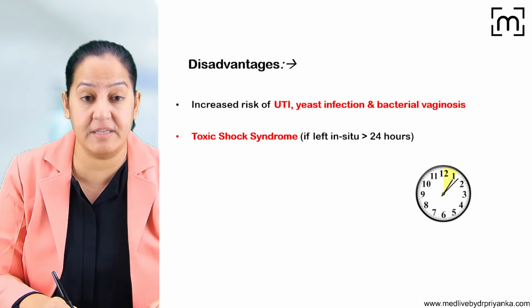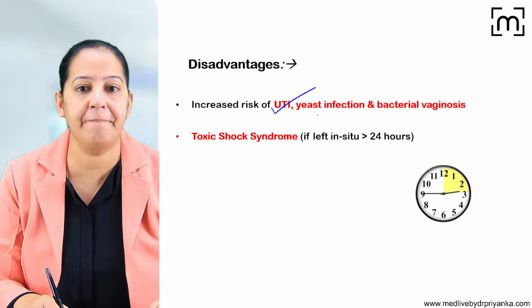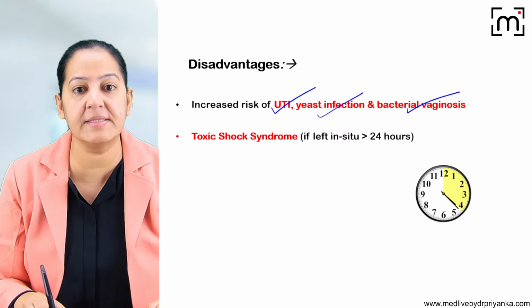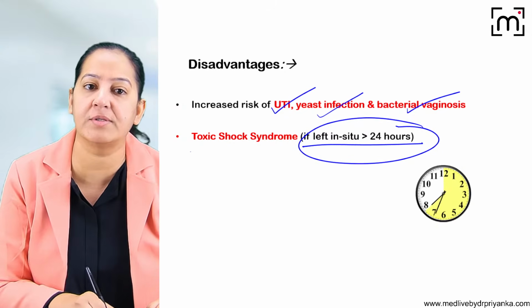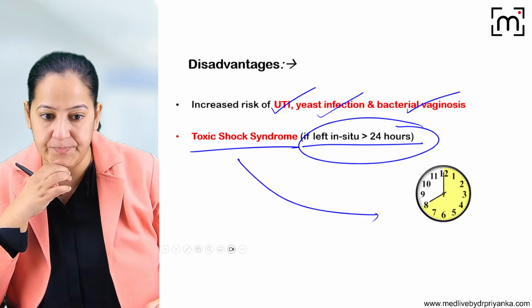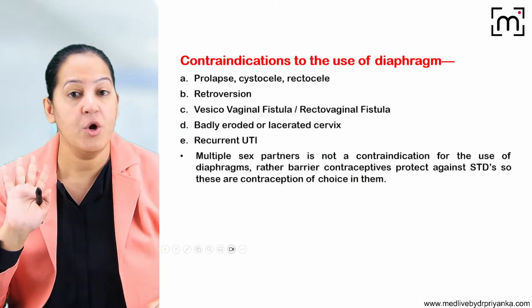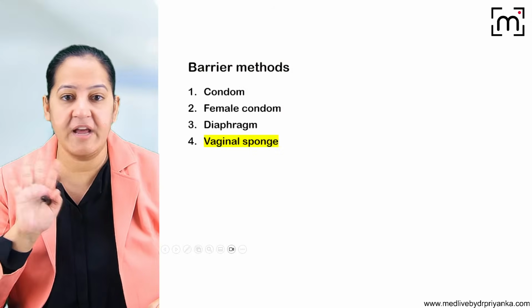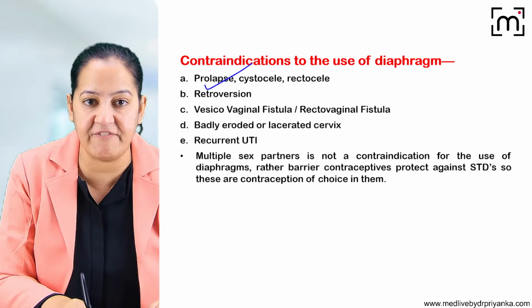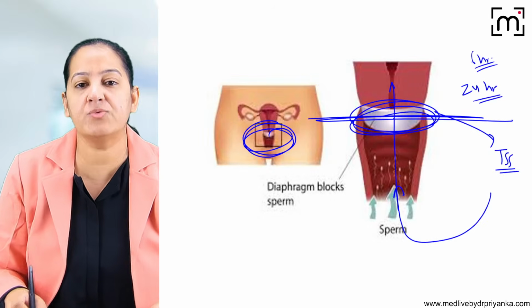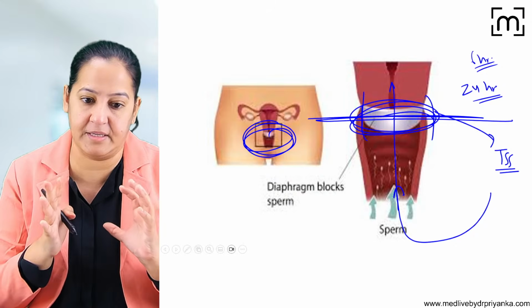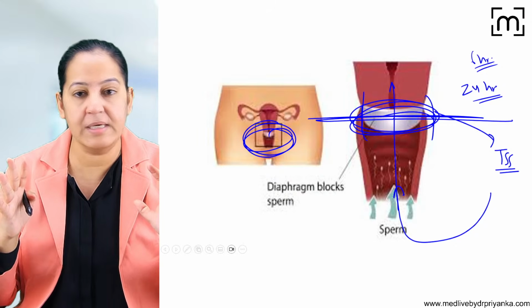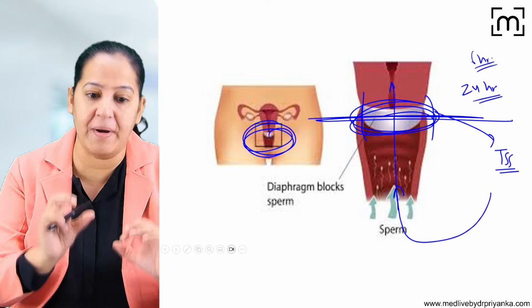The disadvantage, it increases the risk of UTI in the female, yeast infection, bacterial vaginosis, and if left in situ for more than 24 hours after sexual intercourse, it can lead to toxic shock syndrome. So that is the side effect you can see. What are the contraindications of the diaphragm? Diaphragm should not be used in a female who is having prolapse, rectocele, because for the diaphragm, the vaginal muscle should be tight so that it can be inserted there.